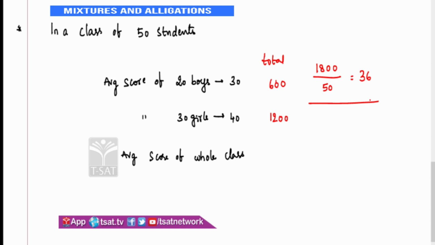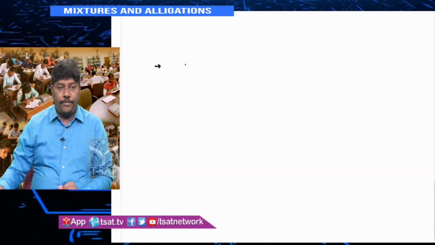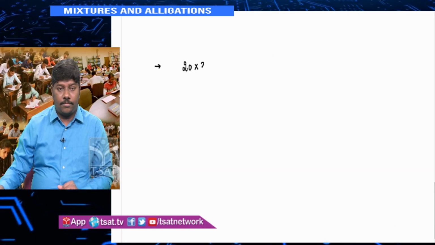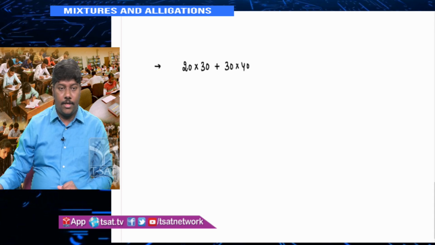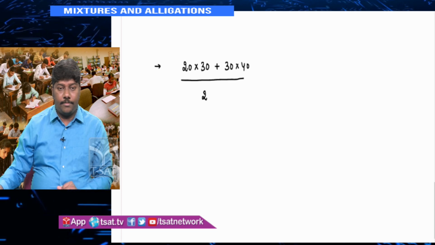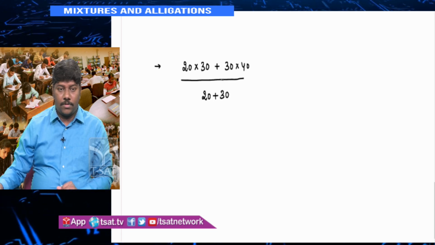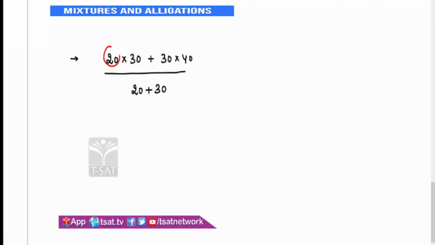So this is a very simple form of grouping, but look at the concept behind this. We are multiplying first 20 into 30 plus 30 into 40, dividing it by 20 plus 30. Can I take common of anything from this? I can take a common of 10. If I take common 10, I am making it simple: 2 into 30 plus 3 into 40 divided by 2 plus 3. Now 20 and 30 become 2 and 3.